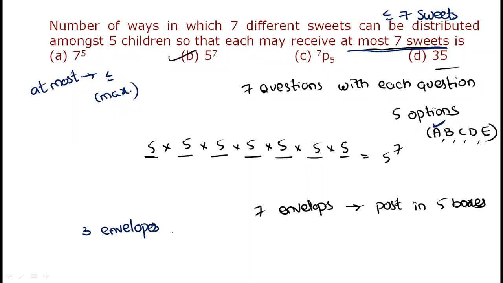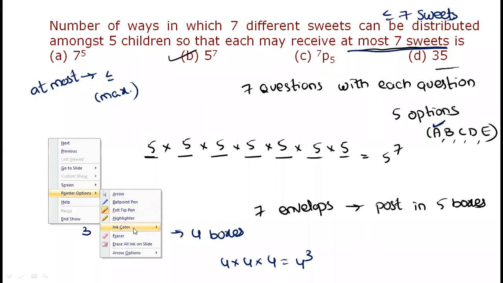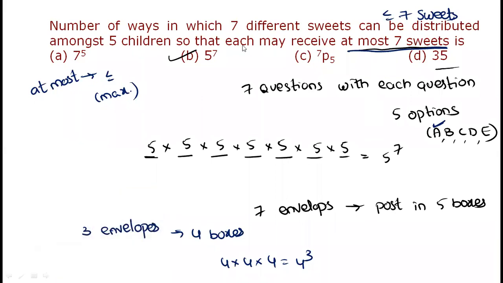Somebody is asking 3 envelopes and 4 boxes. Yes, first envelope 4 ways, second envelope 4 ways, third one 4 ways, it's 4 power 3. If it is 3 envelopes and 4 boxes, it's 4 power 3. Those who are asking that, I hope you got the clarity.